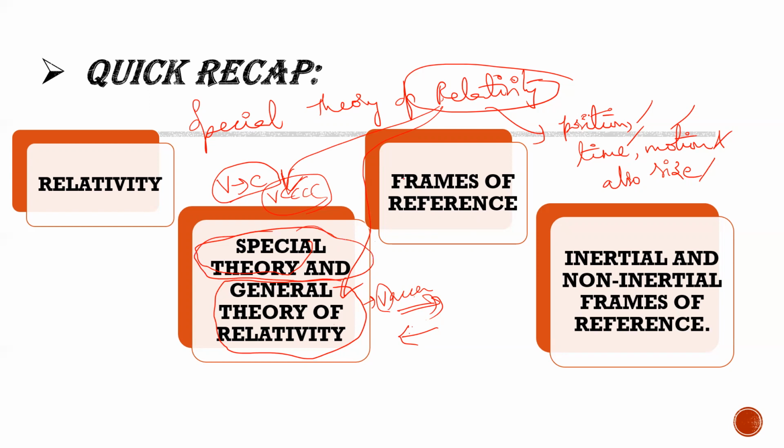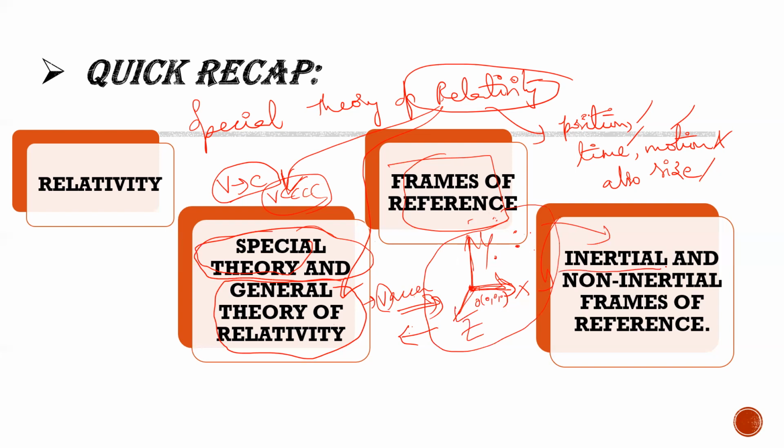Now in that we have frames of reference. What are the two types of frames of reference? A frame of reference gives you the position of a particle of a given system at any point of time. If you are able to explain with respect to one frame, this is called a frame of reference. This is the frame, so this is the origin. From this origin, we can determine the position of any point in this particular system by using this frame of reference. There are two types, inertial and non-inertial frame of reference.